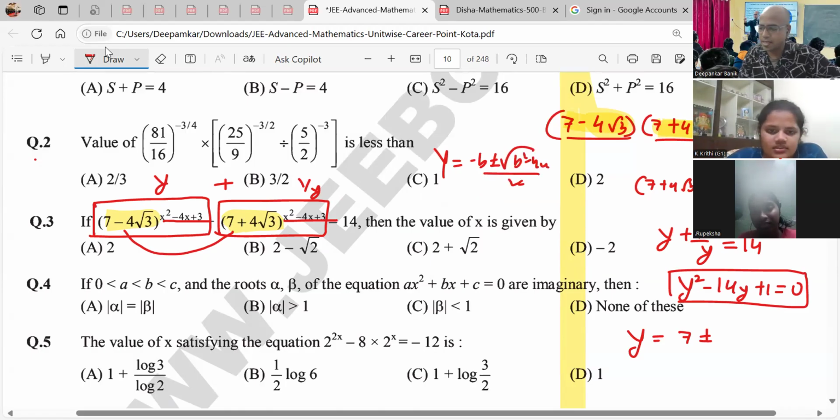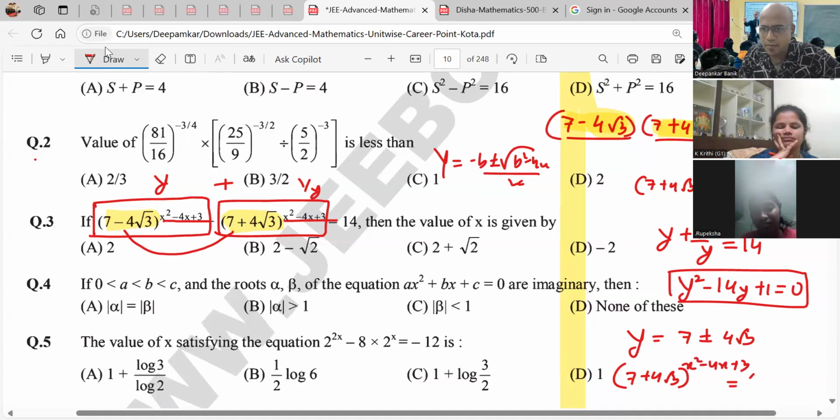If you solve this, it comes out to be plus minus 4 root 3. Y comes out to be this. But what is y basically? Y, as we know, I took y as, say, 7 plus 4 root 3. So 7 plus 4 root 3 whole raised to what? X square minus 4x plus 3 equal to 7 plus 4 root 3 whole raised to 1.